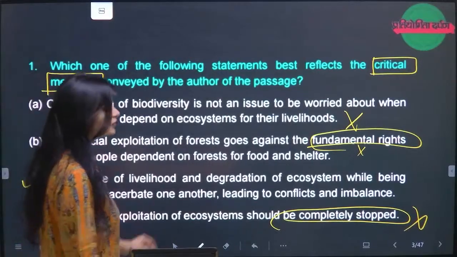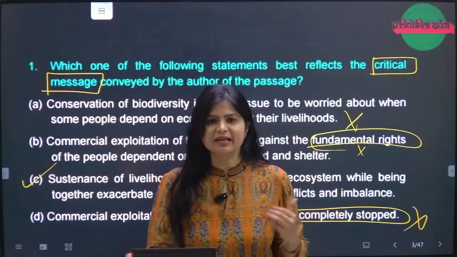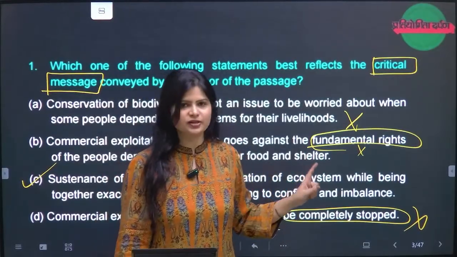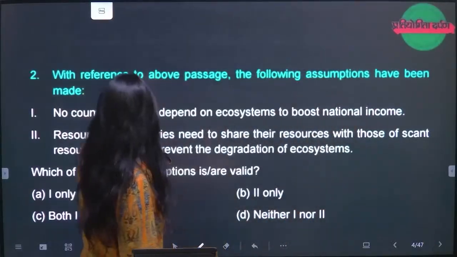I know the language of option C is a little difficult, using words like exacerbate. But this is telling the whole essence. So first question, set A, the answer is C. Next.